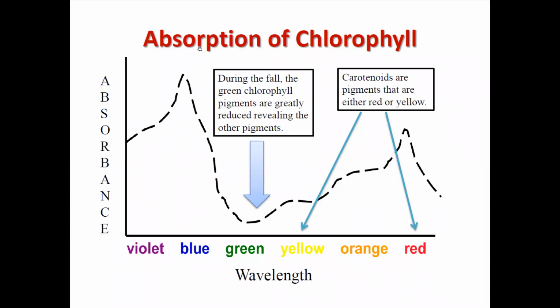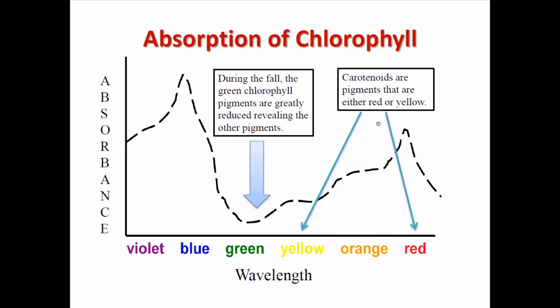Absorption of chlorophyll occurs, and this graph plots absorbance on one side and wavelength on the other. As the wavelength increases, the absorbance increases, then there is a sudden drop, then again an increase. Now during the fall, the green pigments are greatly reduced, revealing the other pigments.